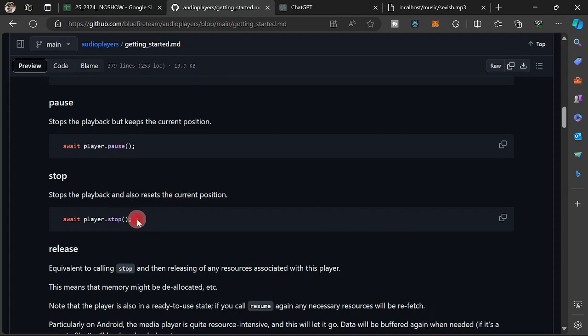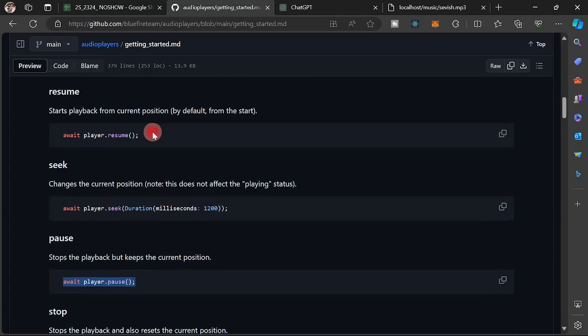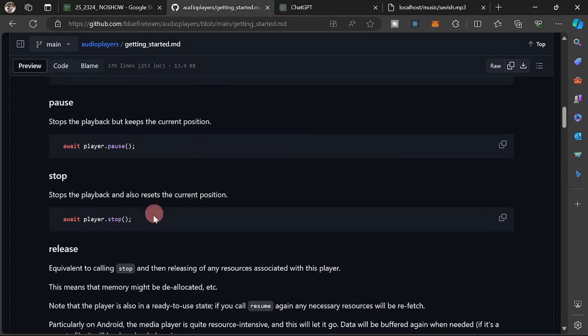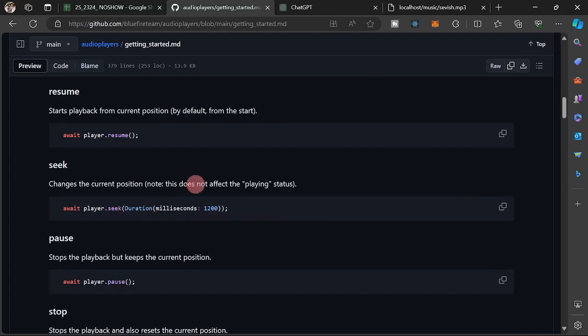So what I have used so far is only stop. You could use also pause. Okay, if you pause, then you could resume. Okay, so what's the difference between a stop and pause? So when you stop and you resume, it is always going to start from the beginning. While if you're going to pause at the middle, you're going to resume at the middle. Okay, seek is you are going to go directly with the timeline. Okay, so I want you to try all of this.